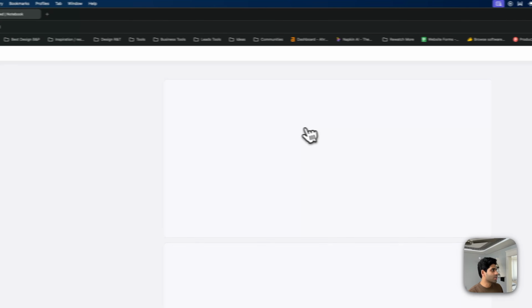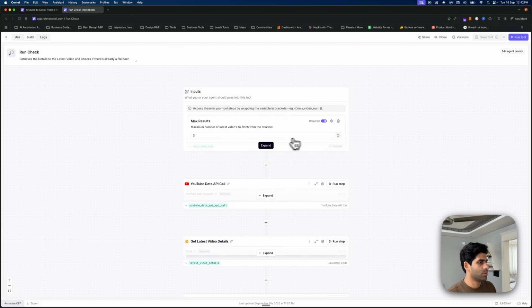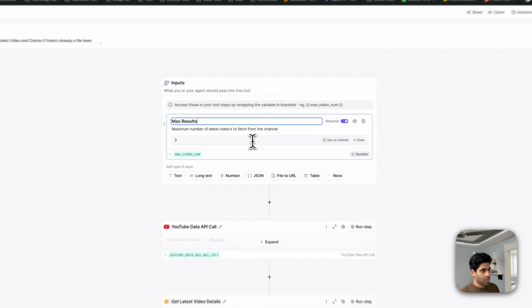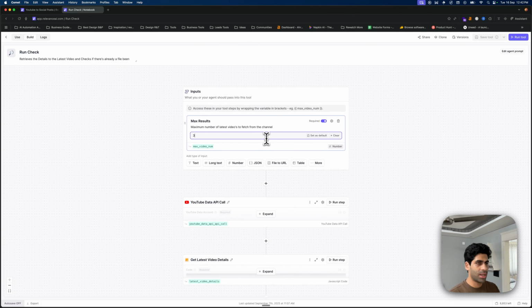And the next one is the run check tool. In the run check, I'll go into the build. In the inputs, I have added max results. This is the maximum number of latest videos to fetch from my channel. I'm only fetching one right now, I have just kept it as 3, and you can keep it at 1, so the last video that you have uploaded will be fetched. And I have named the variable max video numbers.